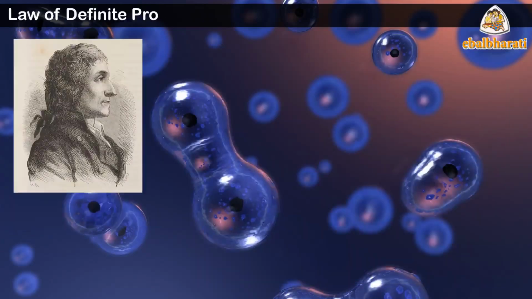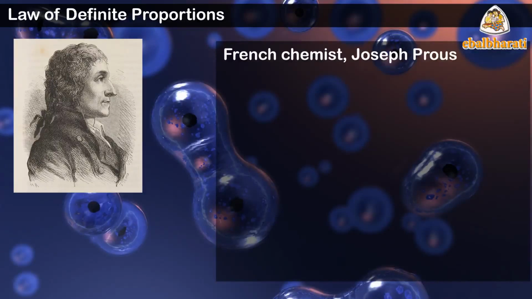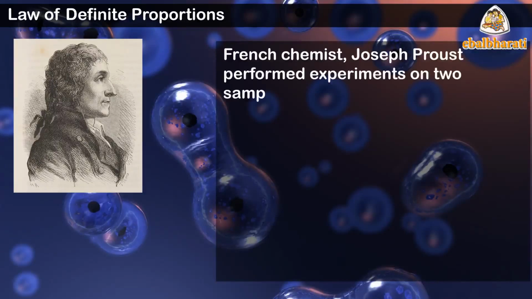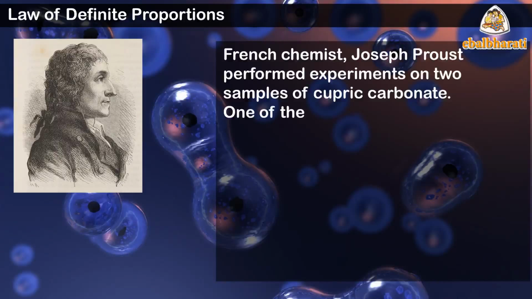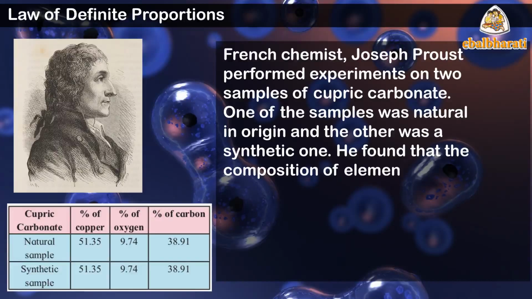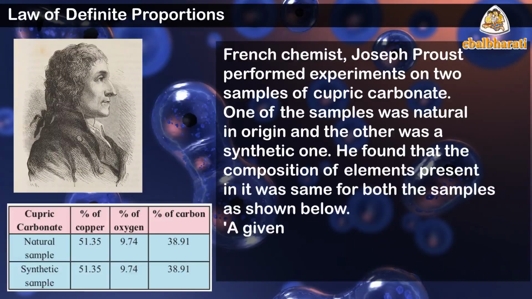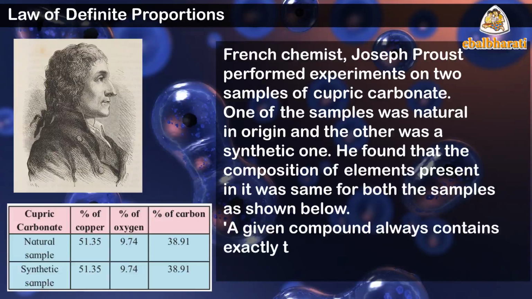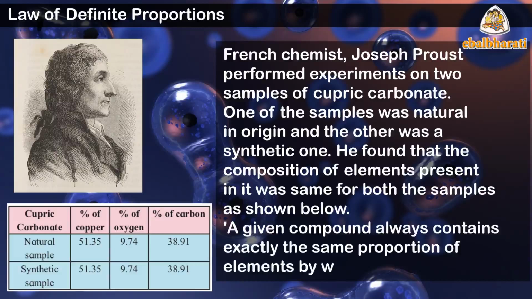Law of definite proportions. French chemist Joseph Proust performed experiments on 2 samples of cupric carbonate. One of the samples was natural in origin and the other was a synthetic one. He found that the composition of elements present in it was the same for both the samples, as shown below. A given compound always contains exactly the same proportion of elements by weight.